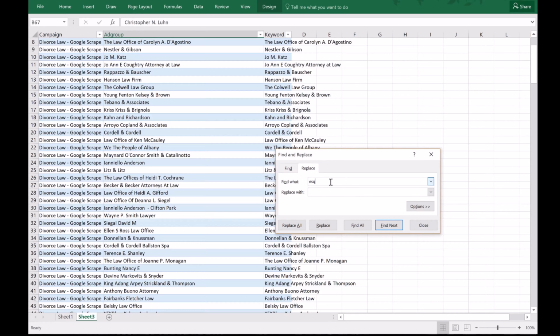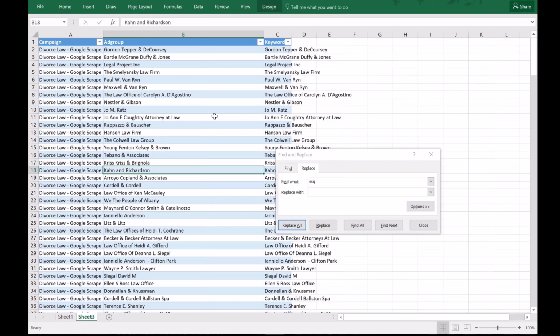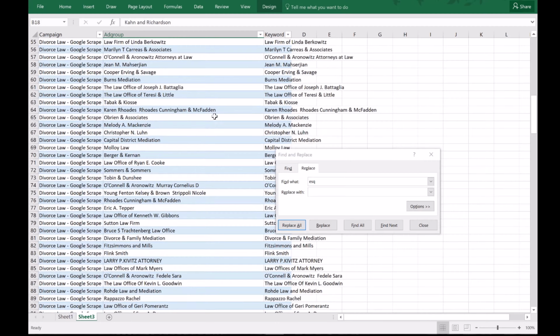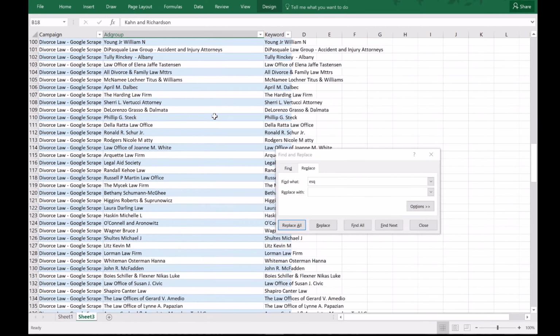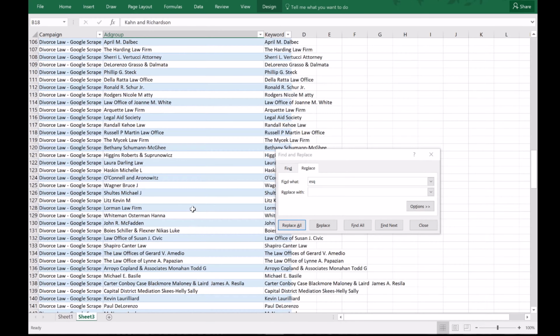And then we can also do it without the period. And for the most part, this should have cleaned our list. Okay. Oh, one other thing, we could also do the law offices of whatever. So the law offices of space.